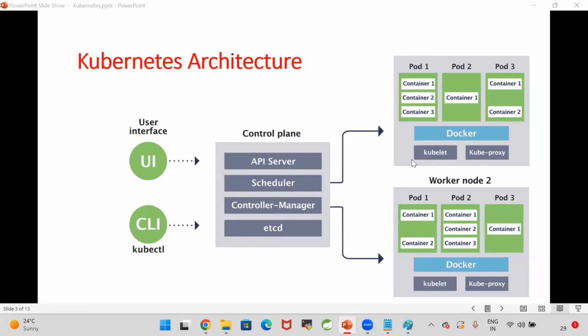Can we have multiple containers in one pod? In the diagram, it clearly shows that in one pod, 3 containers are available. What is the meaning of that? In one pod, you can run multiple containers also. In one node, you can run multiple pods. In one pod, you can run multiple containers. That is already represented in the diagram.